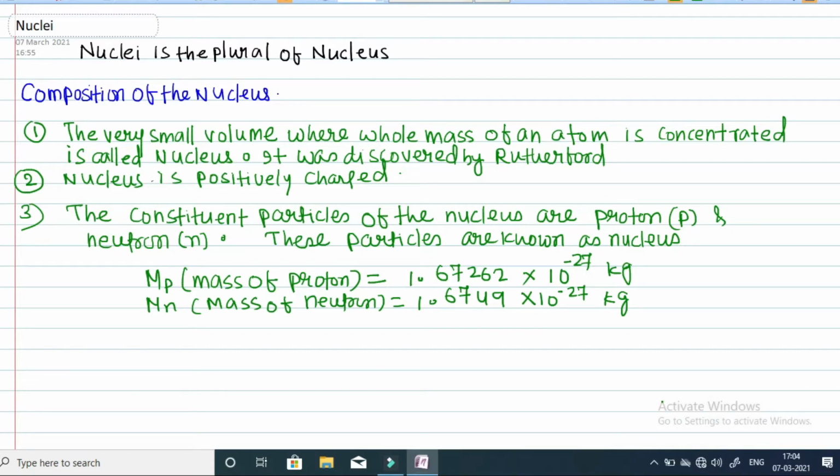Next is the atomic number. First we will see how we can represent a nucleus.